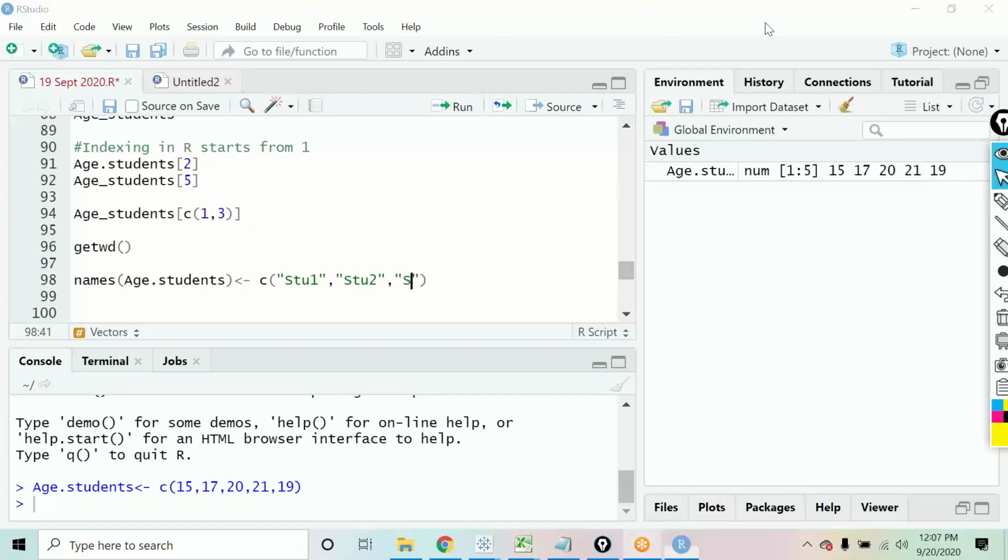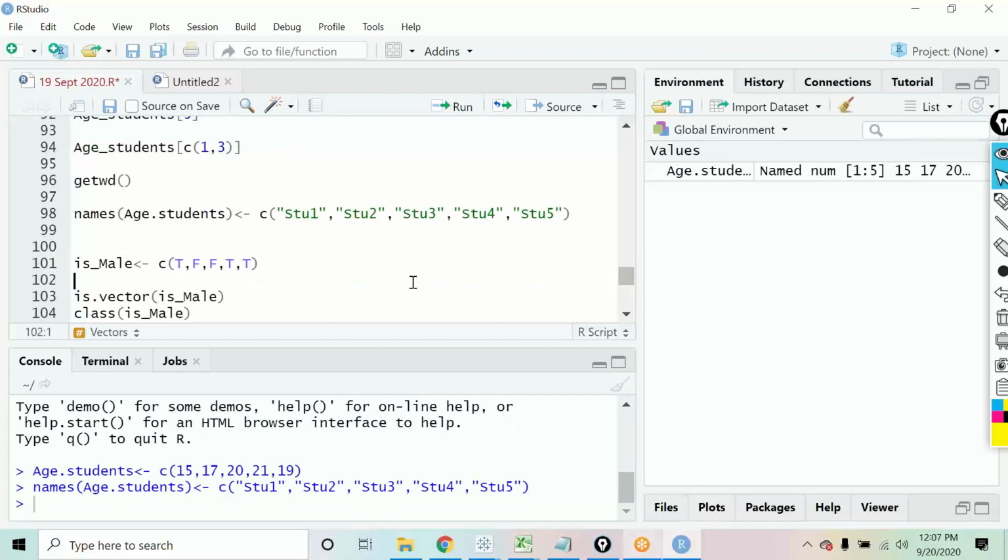Okay. Just give me 1 minute, class. Sorry. What I'm doing is giving the names to the students. Student 3, we have student 4, and likewise student 5. These names will come in double quotes. This is just for reference purposes, that I want to define the names for it.